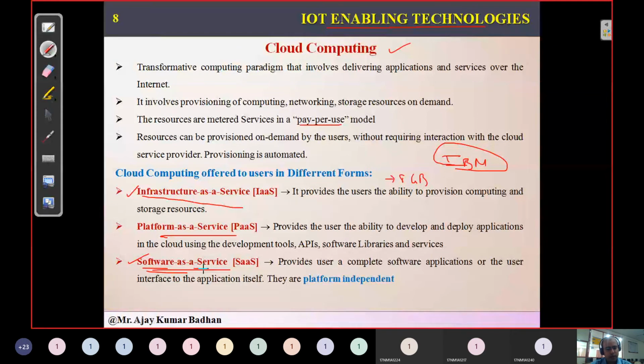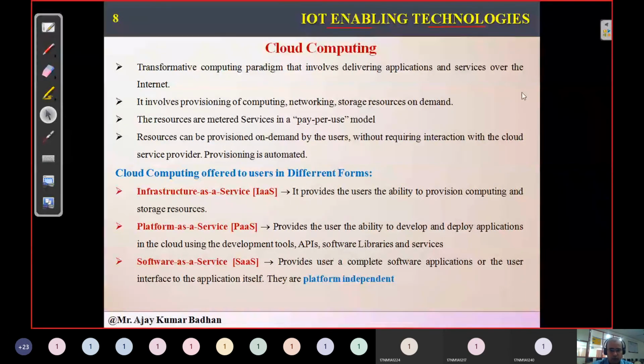And how much do you have to pay? That depends upon how much you are using it. Based on that only you have to pay. You need not pay more or you need not pay less. How much you are using it, based on that you will be paying. So this is one of the latest technologies where exactly this IoT comes into the picture.